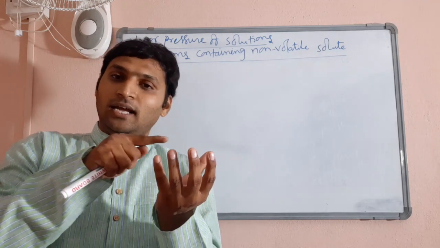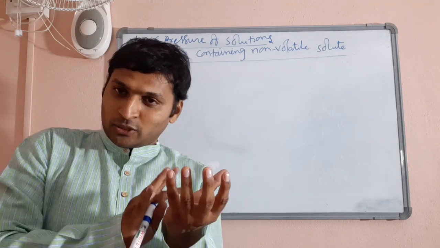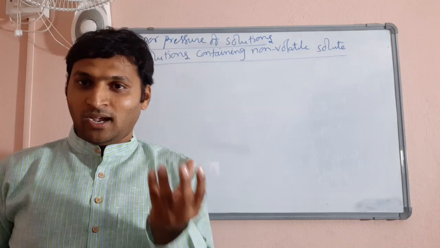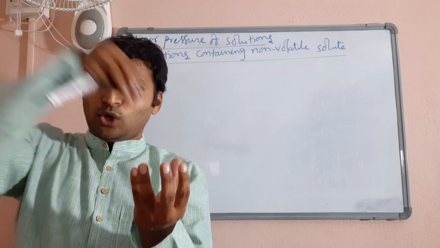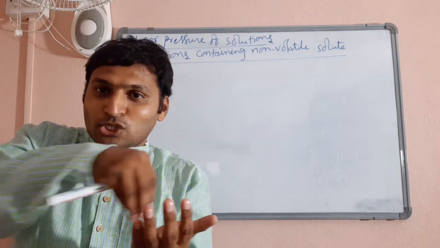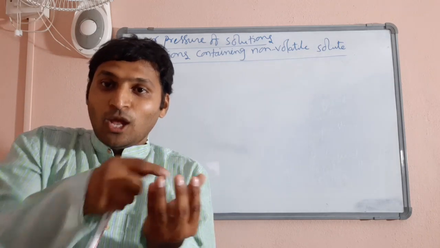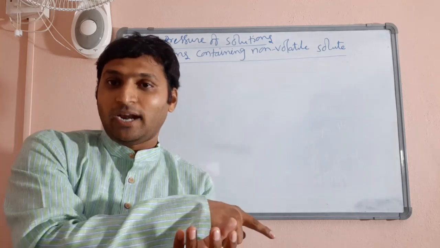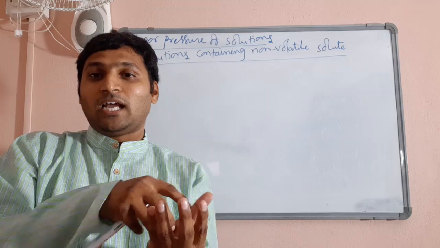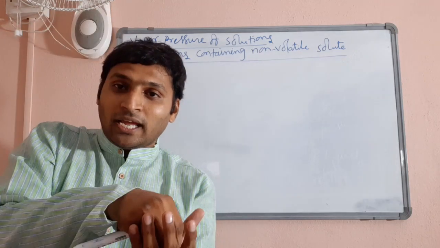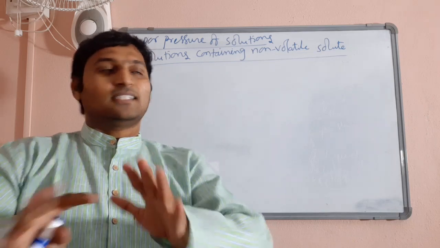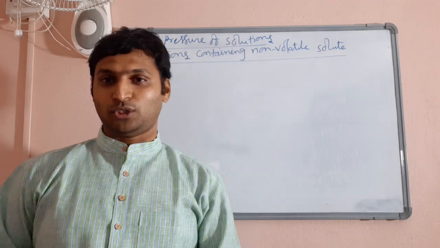Now, this liquid exerts so much vapor pressure. Now I use this liquid as a solvent, add a solute to it, and prepare a solution. Whether the vapor pressure would be greater than that of the pure liquid or less than that of the pure liquid, what this solute is doing to the vapor pressure of this liquid, is the discussion under vapor pressure of solutions.